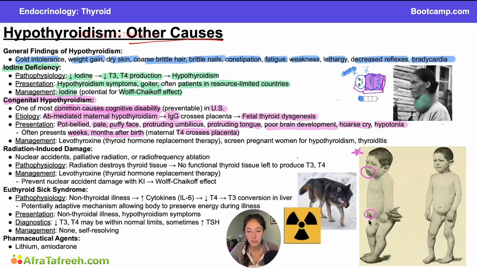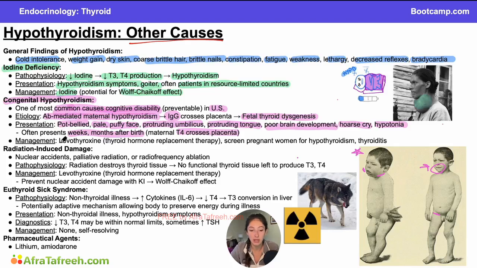You can see this protruding umbilicus, a belly button that's kind of sticking out, as well as maybe a puffy face. So you look at the size of the face on this child before he has been treated for his hypothyroidism. And then you look over here at the face of this child and you can see that it's a notably less puffy face. So this is the child before they have been treated for hypothyroidism, and this is the child after they have been treated for this congenital hypothyroidism. You can see their belly is a lot less distended, their umbilicus is a little bit less prominent, their tongue is back in their mouth and they do not have as puffy of a face. So I think this is a great photo to illustrate a lot of these symptoms of the congenital hypothyroidism.